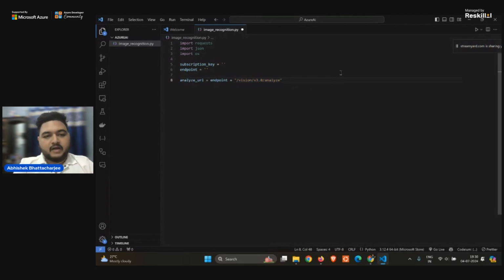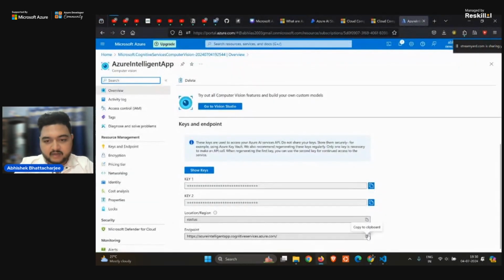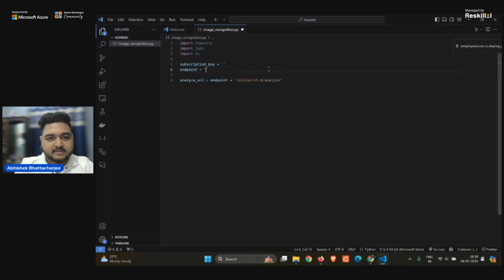This is a service that we'll be using for analyzing. If I just complete it, it will be the endpoint, and I paste it here, endpoint plus this. You have heard about string concatenation, right? So string concatenation is the same as this. I will be writing this.